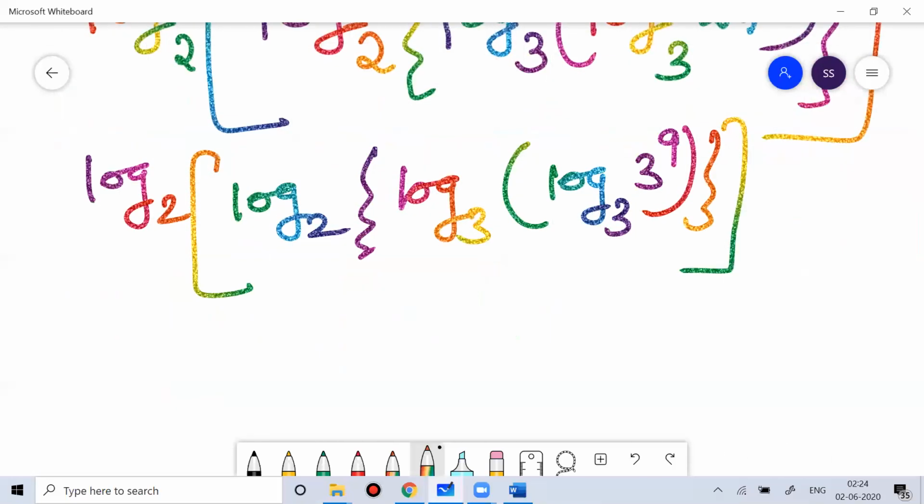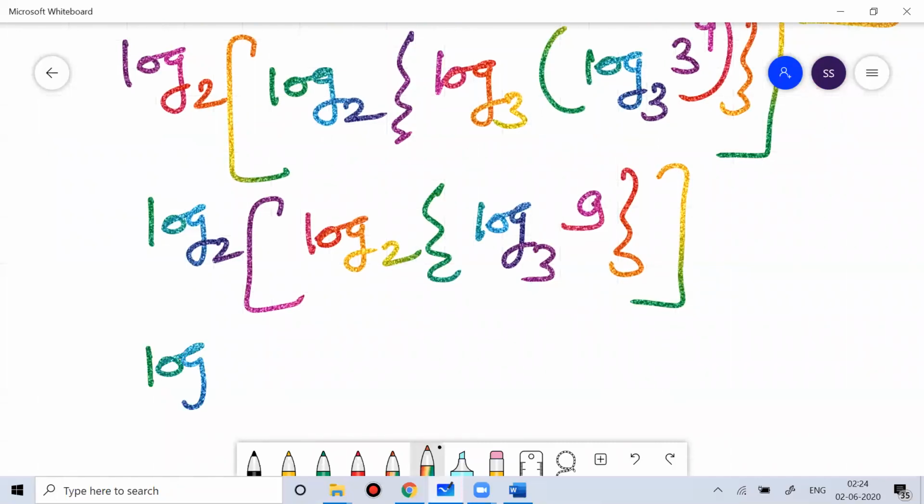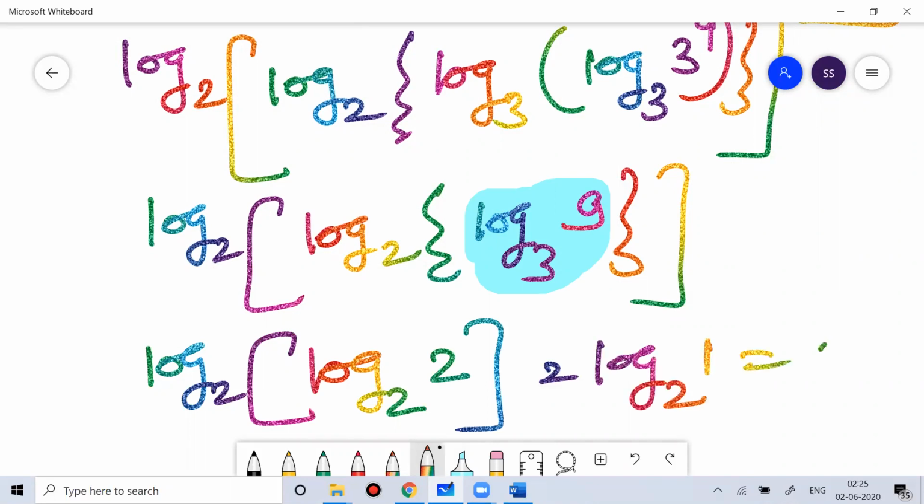You know that if base and number are the same, it will give you 1. So log base 3 of 3 to the power 9 will give you 9; log base 3 of 3 is 1, and 9 comes to that side. Now 9 is nothing but 3 square. So log base 2, log base 2 of 3 square gives 2. Log base 2 of 2 is 1, so we get log base 2 of 1, which is equal to 0.